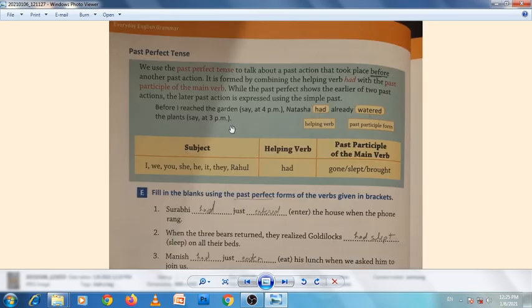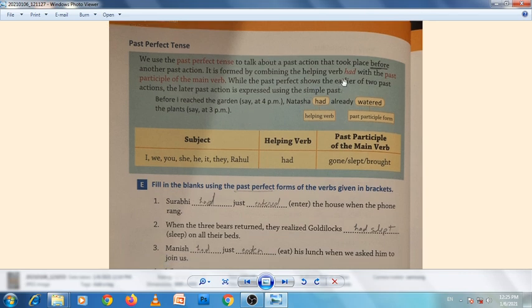And now past perfect tense. So in past perfect tense, the helping verb is had, and we always use the third form of the verb. And one more thing, we use the past perfect tense to talk about the past action that took place before another past action. It means if two actions happened in the past, we use past perfect for that action which occurred first.